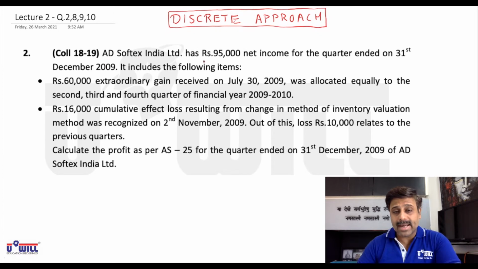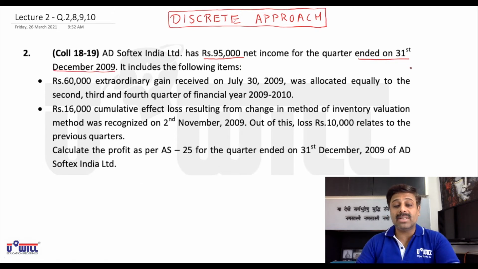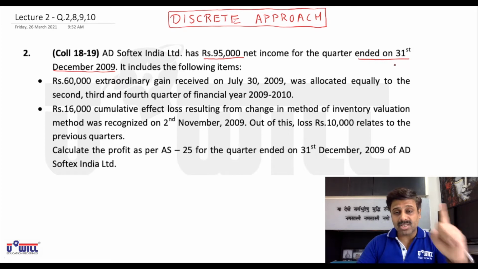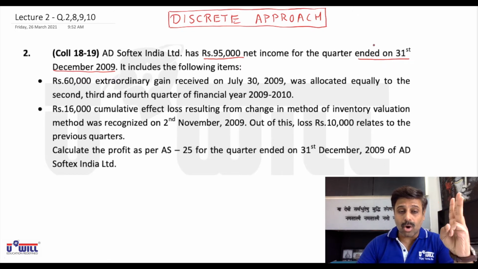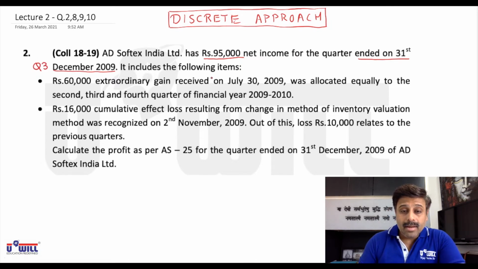Softex India Limited has rupees 95,000 of net income for the quarter ended on 31st December 2009. Which quarter will end on 31st December 2009 in the financial year? Third quarter. First quarter is April, May, June. Second is July, August, September. Third is October, November, December. So this is quarter 3. This 95,000 is the net income of which quarter? Quarter 3.